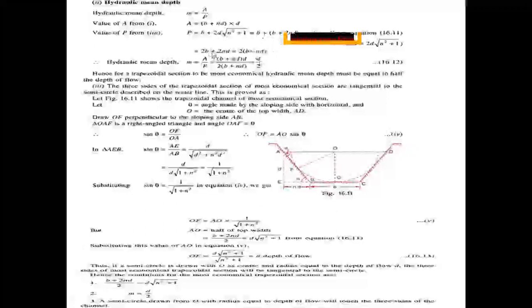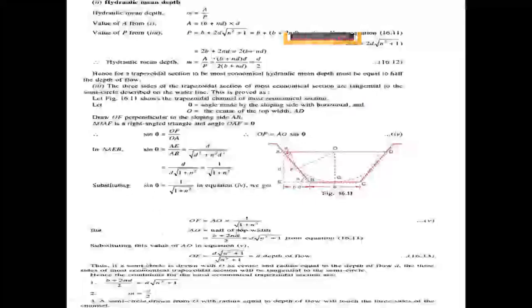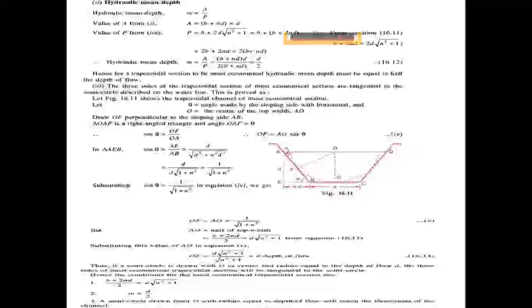P plus 2nd. So here, B equal to value, getting value. P equal to B plus B bracket of B plus 2nd. So we are getting 2B plus 2nd, which is 2 into B plus nd.